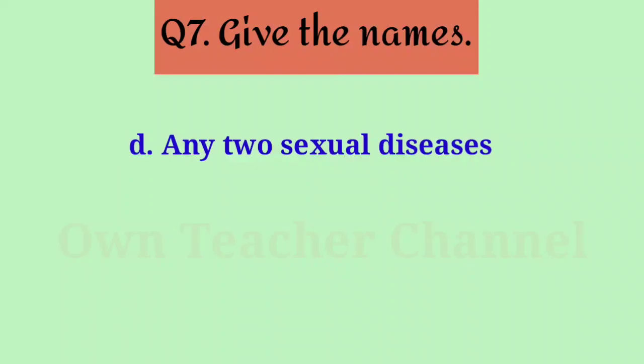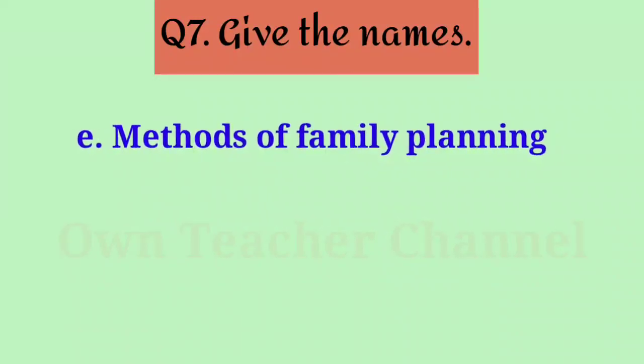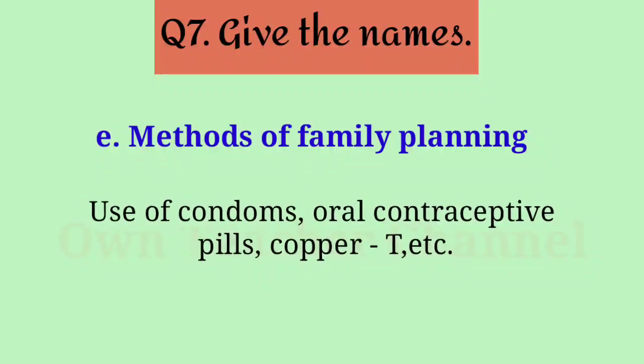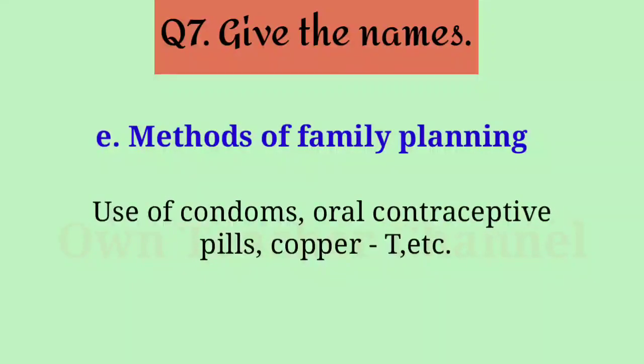D. Any 2 sexual diseases: syphilis and AIDS. E. Methods of family planning: use of condoms, oral contraceptive pills, copper-T, etc.